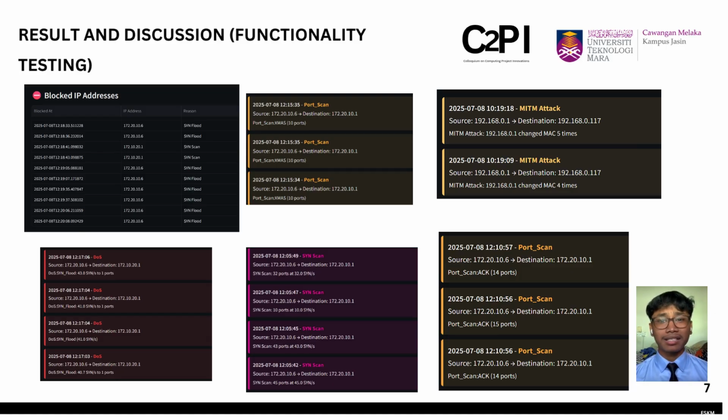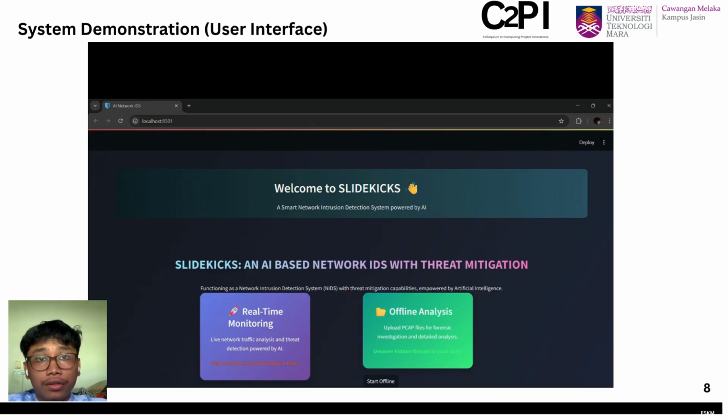But detection is only half the solution. The system also takes immediate action. This final screenshot shows the blocked IP address, which is proof that the system automatically blocked the malicious IP to neutralize the threats. Next, we will move to the system demonstration.